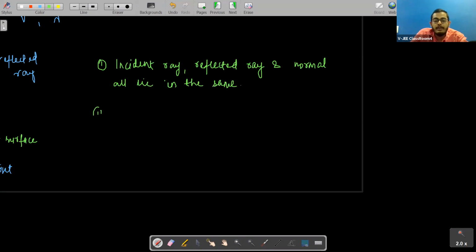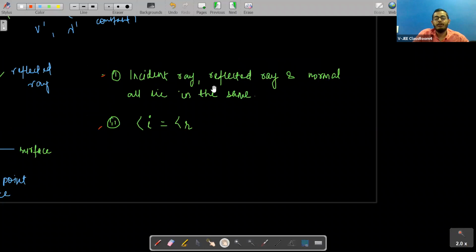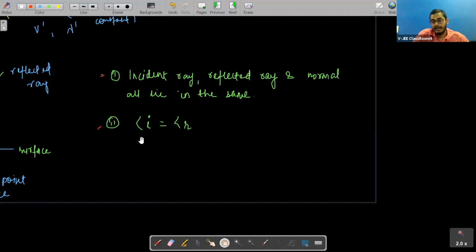If we are talking about the second law, what does it say, students? The angle of incidence must be equal to the angle of reflection. These are the two important points for the laws of reflection, which we should keep in mind. The incident ray, reflected ray and normal all lie in the same plane, and angle i must equal angle r.